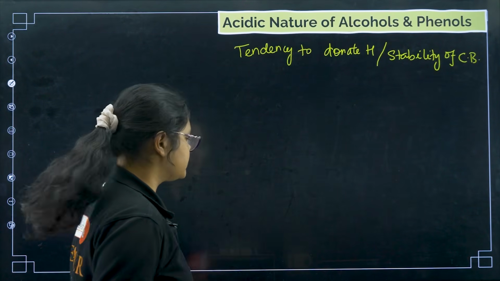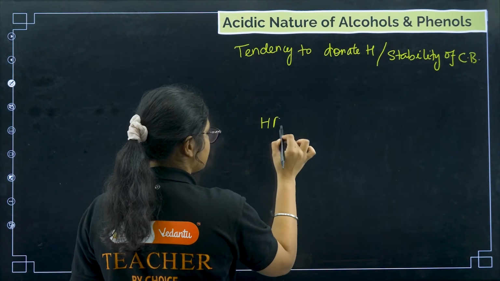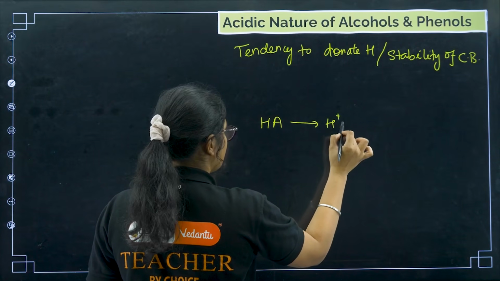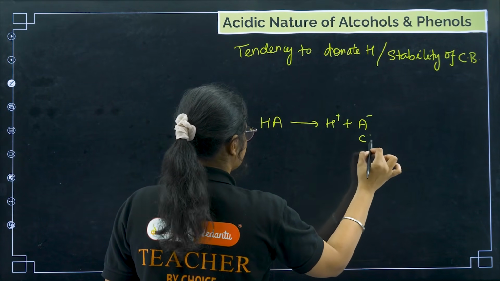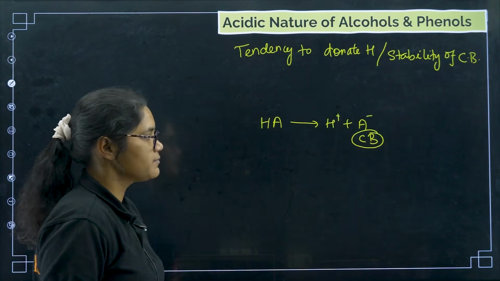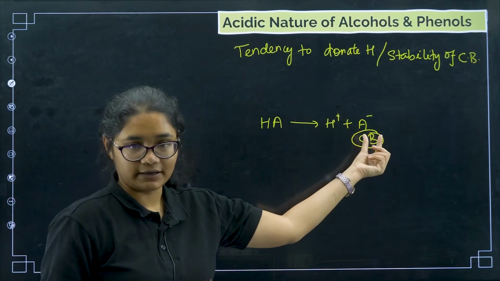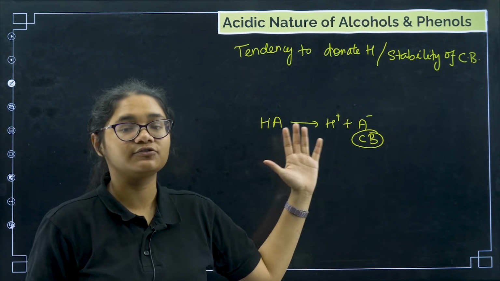Suppose one acid HA donates H plus and A minus forms. This A minus is called the conjugate base. So if A minus is very stable, the acid will be a very strong acid.